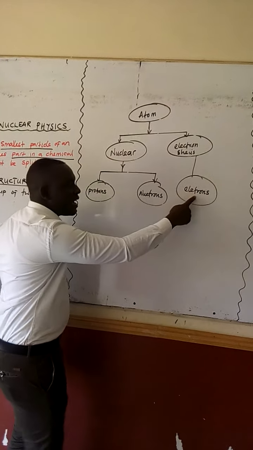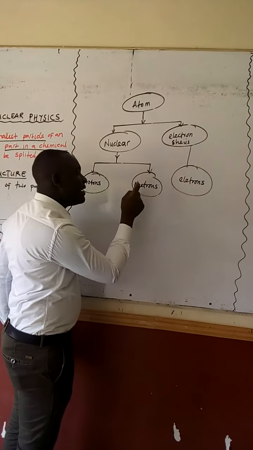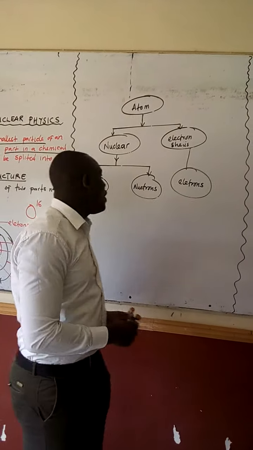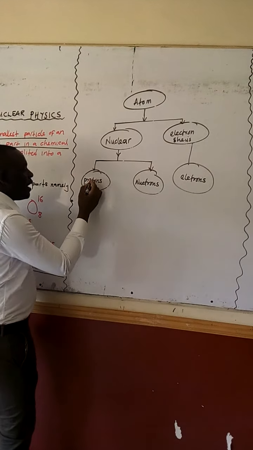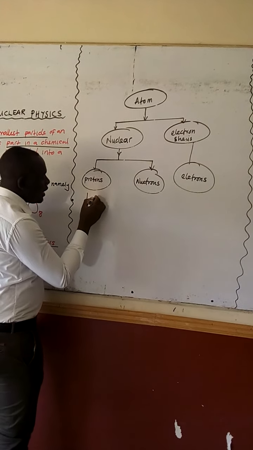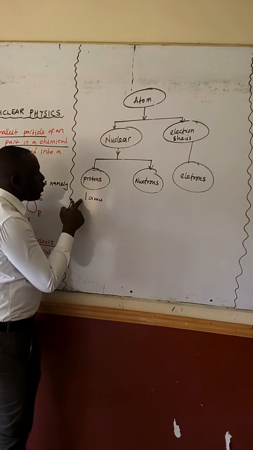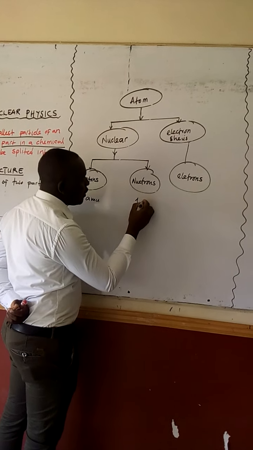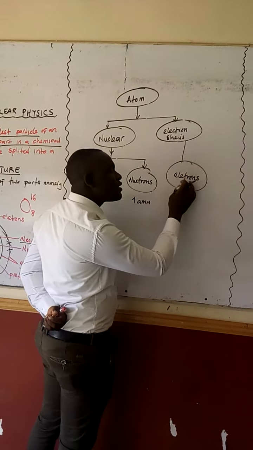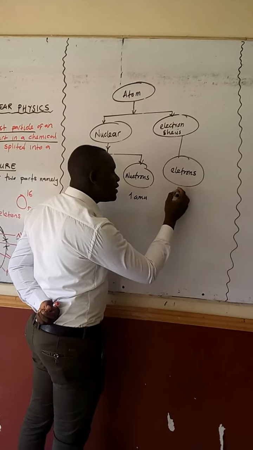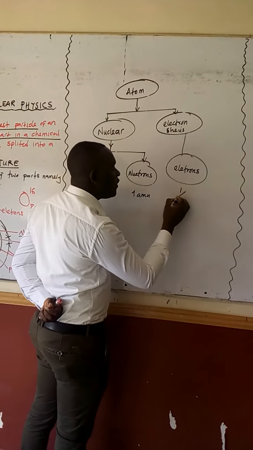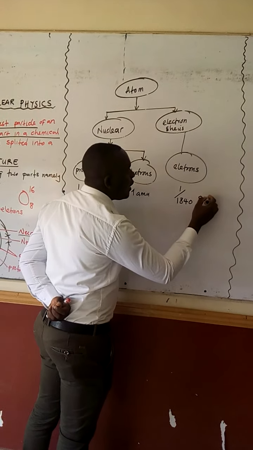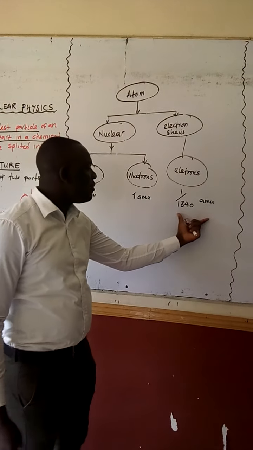Electrons are negatively charged, neutrons are electrically neutral, but protons are positively charged. What about the masses? The mass of a proton is 1 AMU, which means 1 atomic mass unit. The mass of a neutron is 1 AMU, and the mass of an electron, in some books you will find that they say negligible, meaning almost nothing, because it is 1 over 1840 AMU. So this is a very small amount of mass.